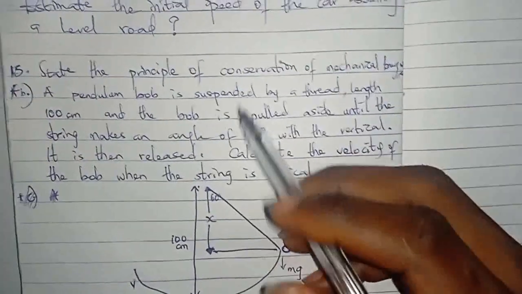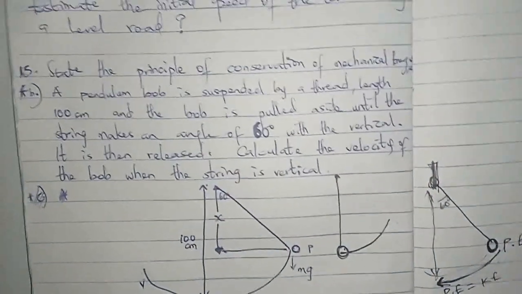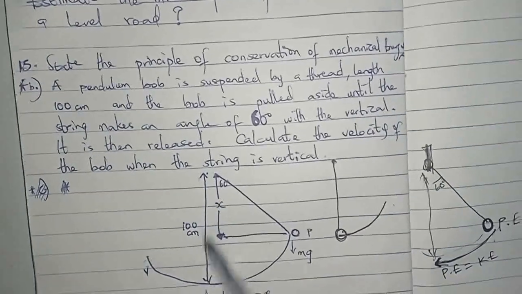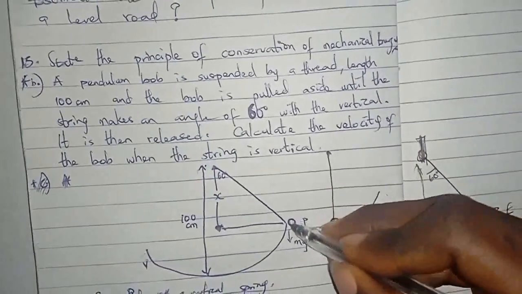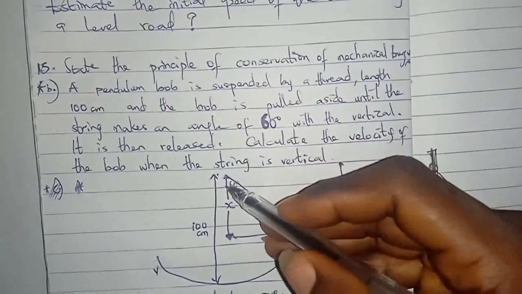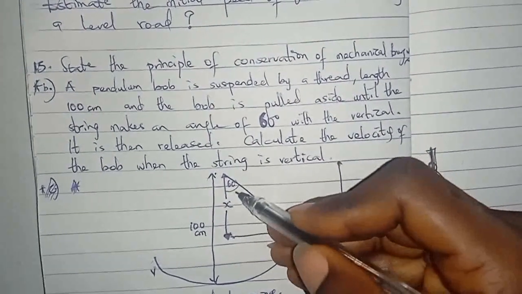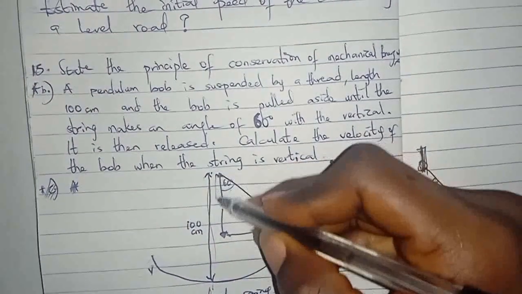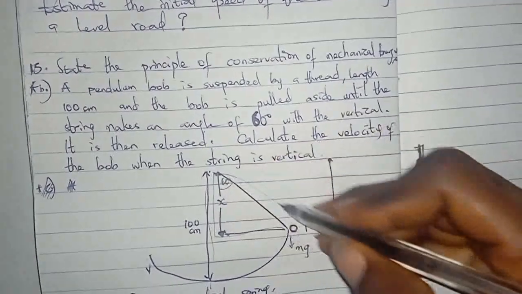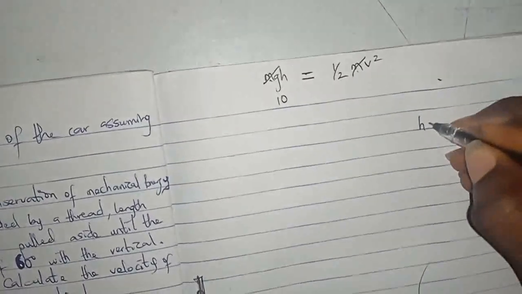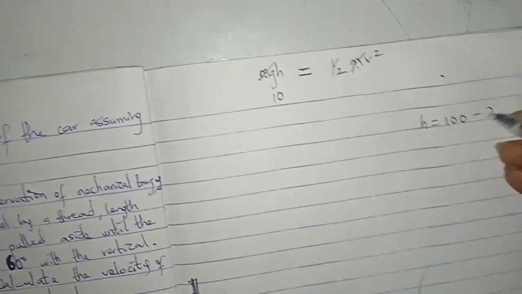Did they give us height? Let's check. So notice that the total height will be this 100 centimeter. And notice that it started from somewhere here. That time that they pulled it, it went up a bit. So it formed something like a triangle. So we can say that the height will be this part minus this part. And what is here is x. So we can say the height is equal to 100 minus x.